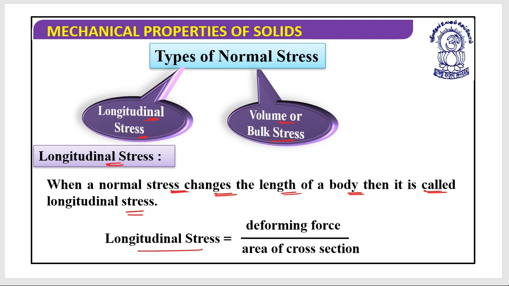This longitudinal stress is the deforming force divided by the area of cross section. This was the body.